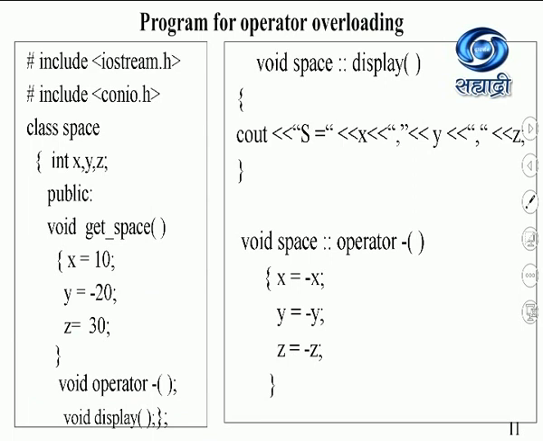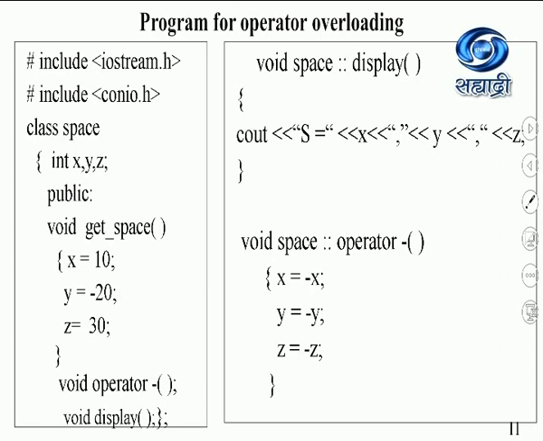Let us see a small program where I have overloaded the minus or the negation operator. I have included, obviously, the iostream.h and conio.h headers. Space is the class that I want to create, which has three integers x, y and z. In the public section, I have void getSpace, which simply assigns values to x, y and z. You can give any values here. I have given 10, minus 20 and 30.